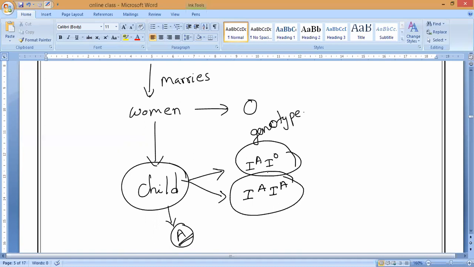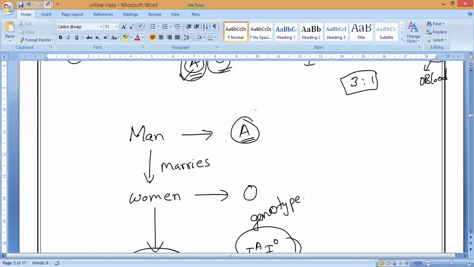So these are the combinations of alleles for the gene which is used to determine blood group. So we can say it depends on the blood group A of the man, and the combinations IA and IA, and IA and IO. Suppose the father is having a genotype of IA and IA, then the genotype of the man is IA and IA, and the woman's blood group is IO and IO. So the child will have blood group A only. Is it okay, guys? Because IA is the dominant gene.